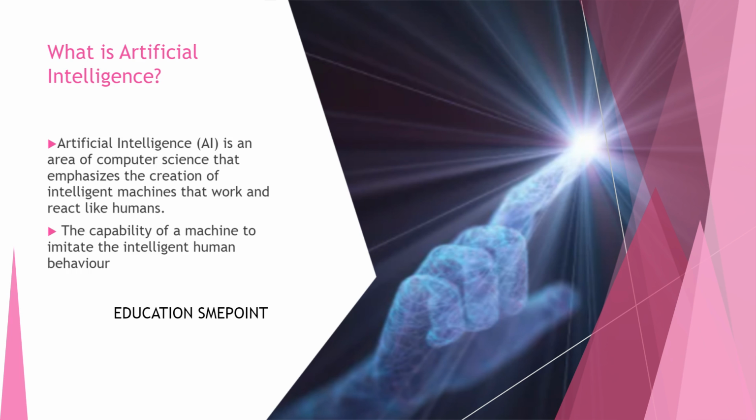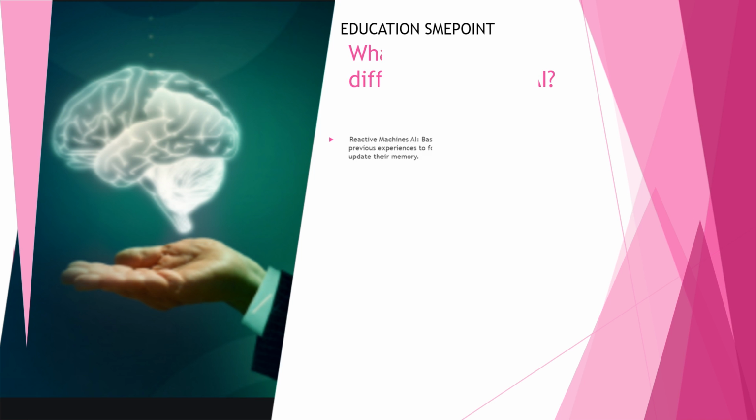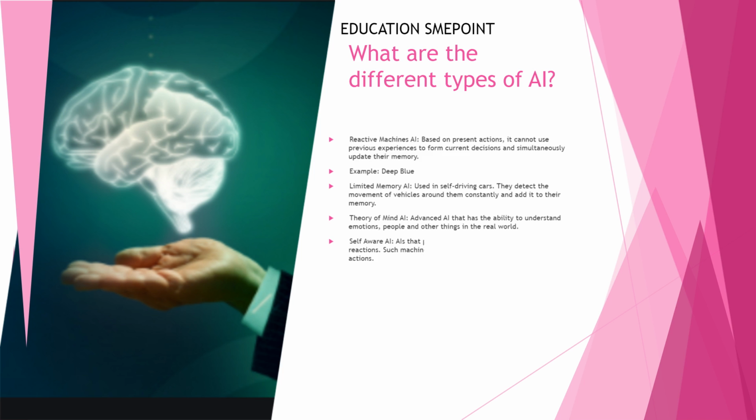What is artificial intelligence? Artificial intelligence, AI, is an area of computer science that emphasizes the creation of intelligent machines that work and react like humans. The capability of a machine to imitate intelligent human behavior. What are the different types of AI?